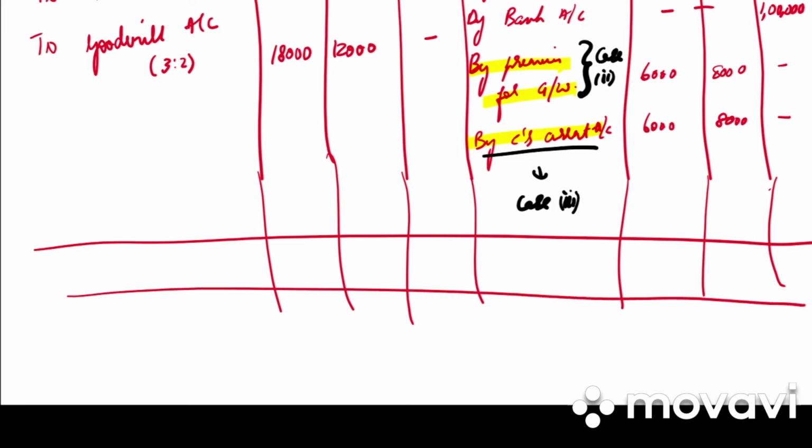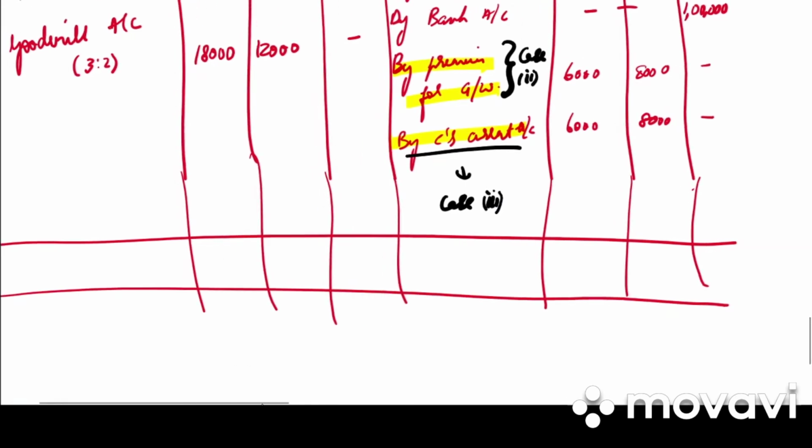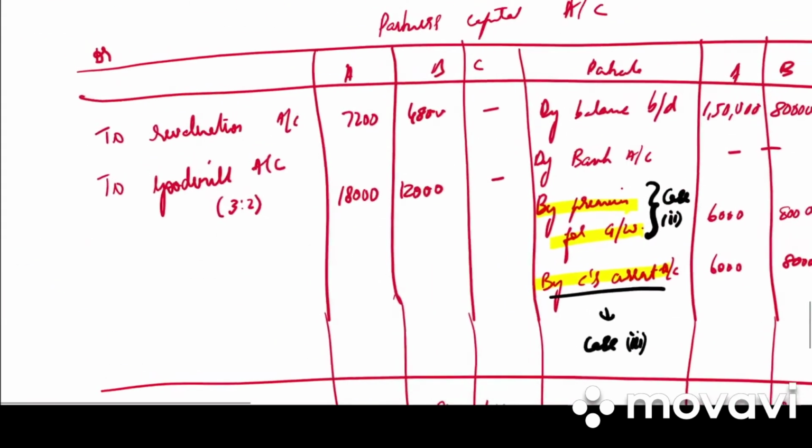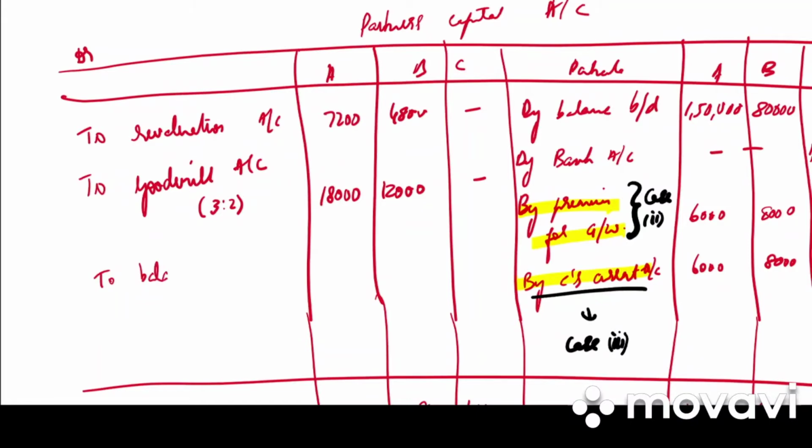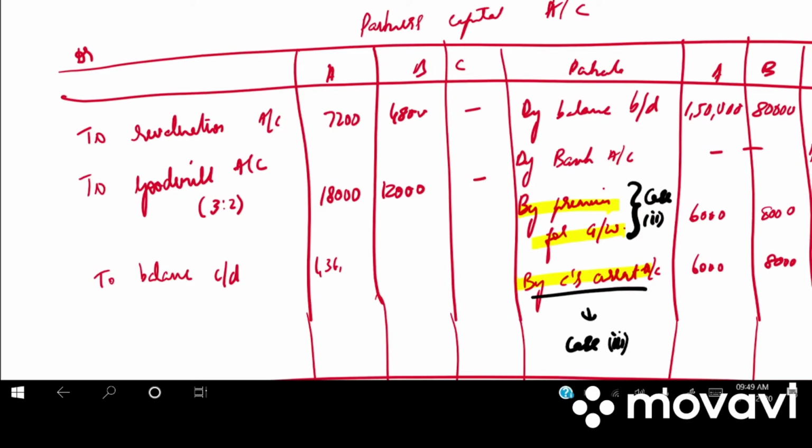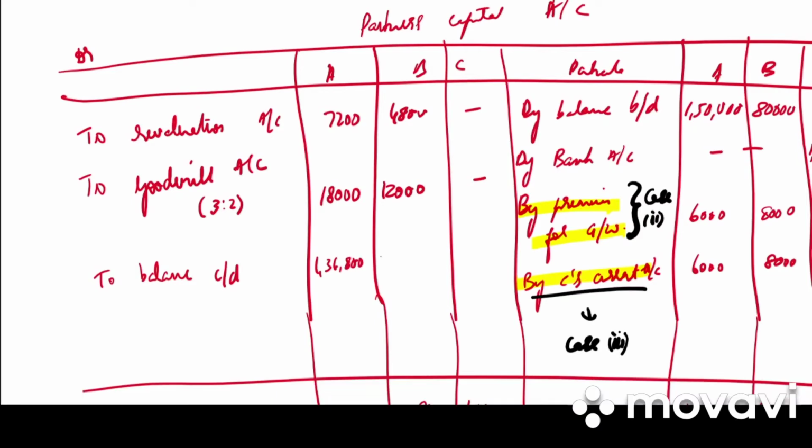Next we need to total our partners' capital account. Which side is more? Our credit side total is more. 1,62,000, 96,000, 1 lakh. So to balance carried down, we have 1,36,800, 79,200 and 1 lakh.